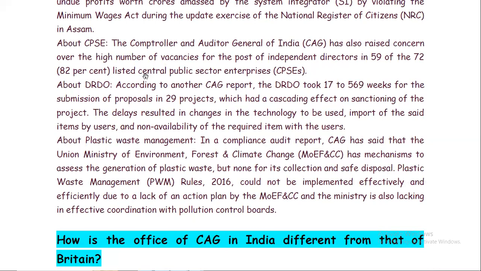Then about CPSEs, the Comptroller and Auditor General of India has also raised concern over the higher number of vacancies for the post of independent directors in 59 of the 72, or 82%, listed central public sector enterprises.